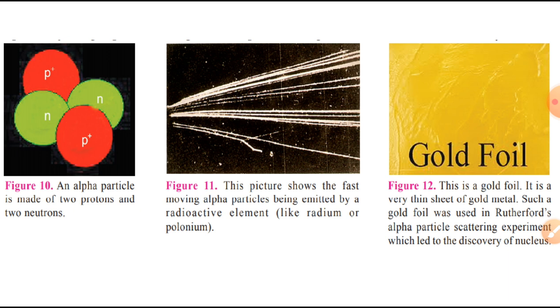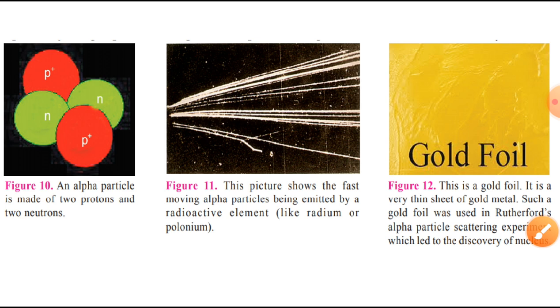In his experiment, Rutherford bombarded alpha particles through a very thin gold foil that was just 1000 atom thick. Now, this alpha particle is new to all of you. Students, helium ion is known as alpha particle, He2 positive. When helium atom loses its electrons, it will form He2 positive, and this is known as alpha particle. So, an alpha particle is made up of 2 proton and 2 neutron.